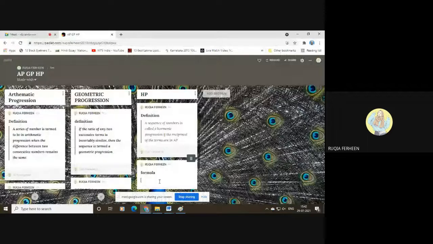Type the formula which you want to appear. I hope I'm clear with this shelf. Should we move to maps? Yeah, you can move. Thank you so much.